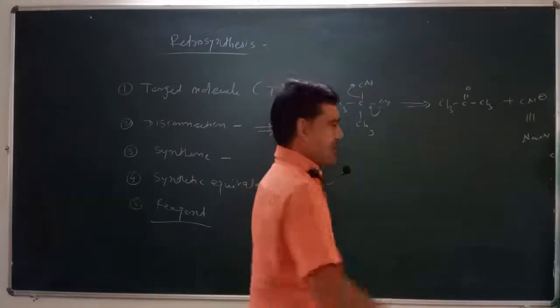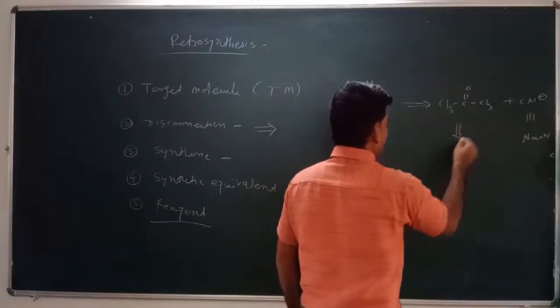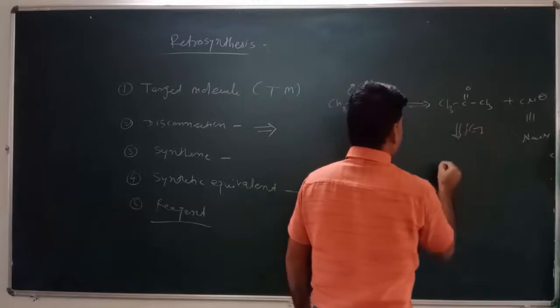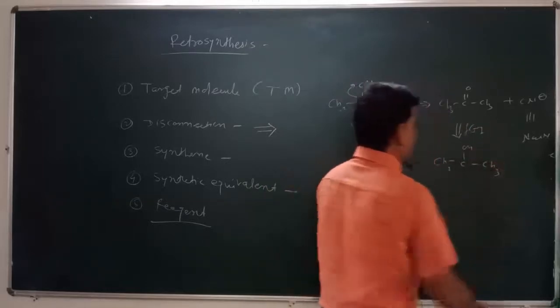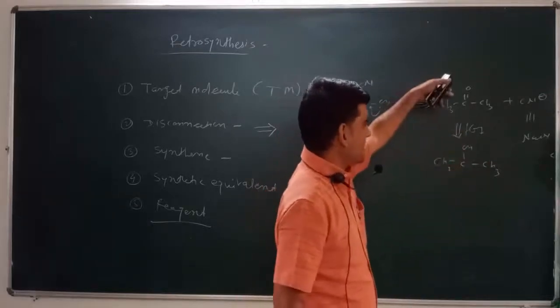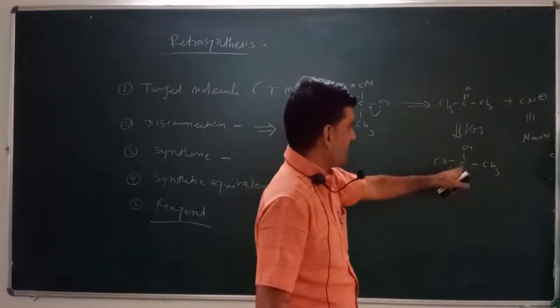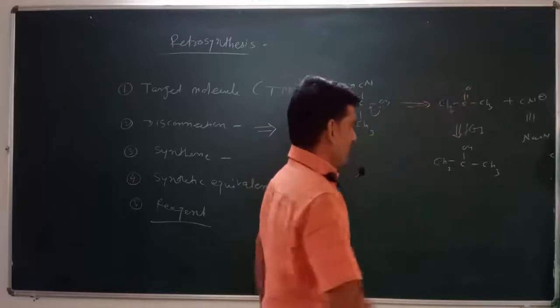Then this acetone will be prepared from the alcohol. Here we are converting this molecule into CH3 CHOH CH3, right? So this is the functional group interconversion, that means the carbonyl compound is converted into alcohol, because alcohol can be easily oxidized into the carbonyl compound.